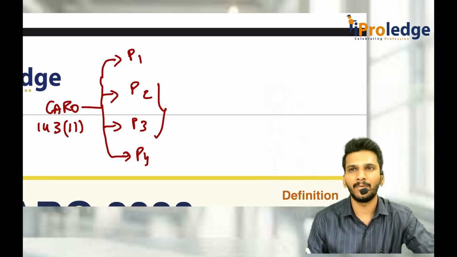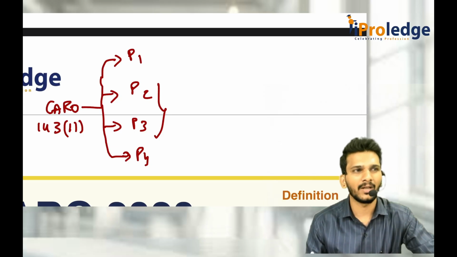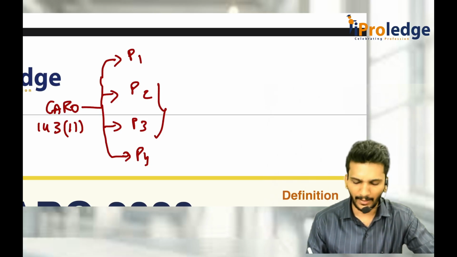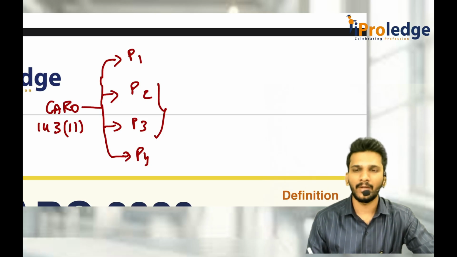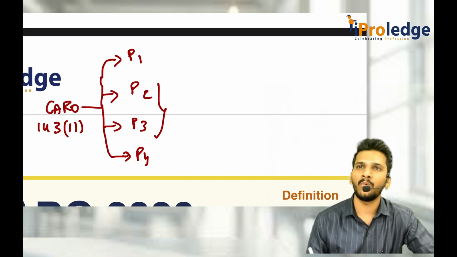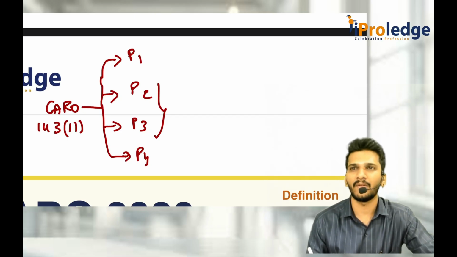Para 1 is talking about commencement, all those things are given there. Para 2 is talking about applicability of the CARO. Para 3 is talking about what matters are being spoken by CARO, 21 matters are there. And para 4 is talking about reasons: whenever you say in para 3, for example, consider PPE is there, in the first clause you say PPE is not maintained, that is not there, this is not there. What is the reason why you objected to it? What is the reason why you qualified it? Reasons for a favorable or unfavorable opinion have to be given under paragraph 4.